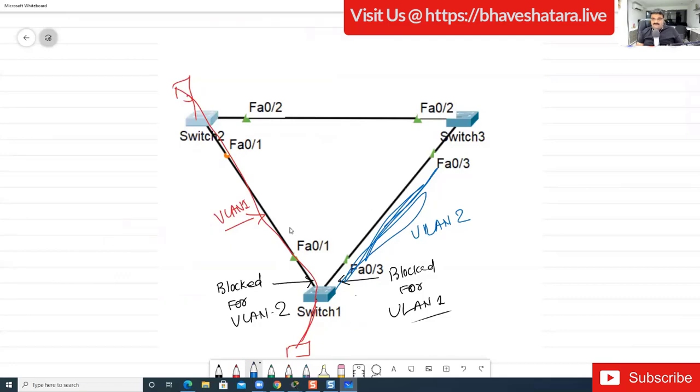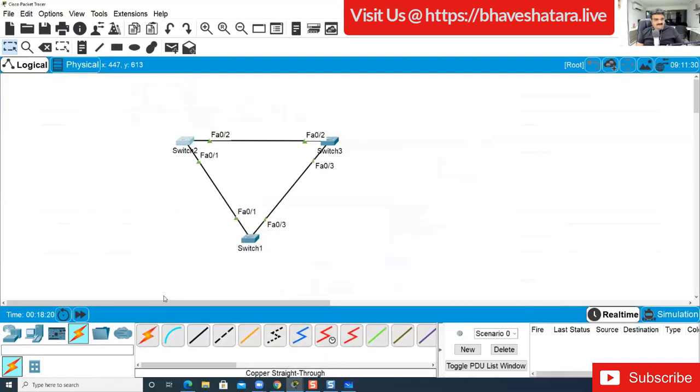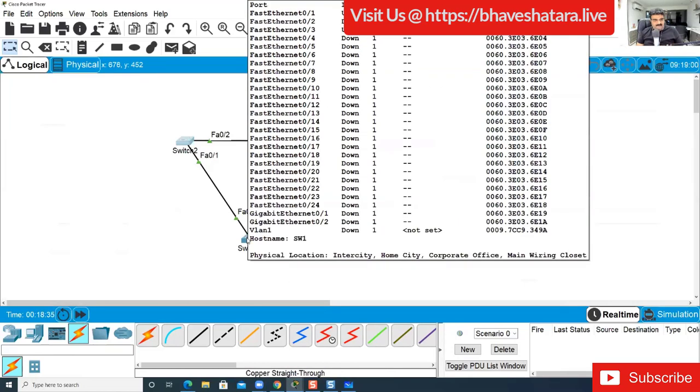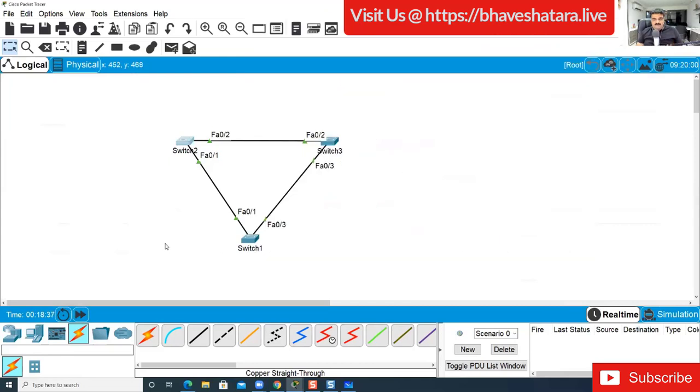So is it clear? If you have any doubt, you can ask me. Do you understand or not? This is what PVST is, per VLAN: you are blocking traffic per VLAN. So we have 2 blocked ports, one for each VLAN. If we have 2 VLANs, there are 2 blocked ports, one per VLAN.